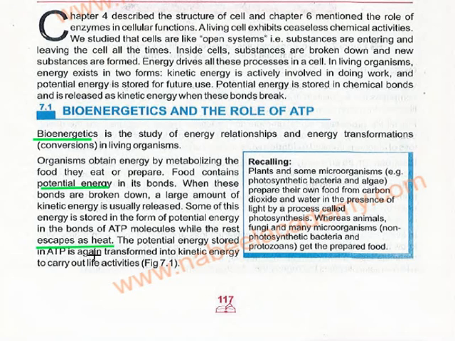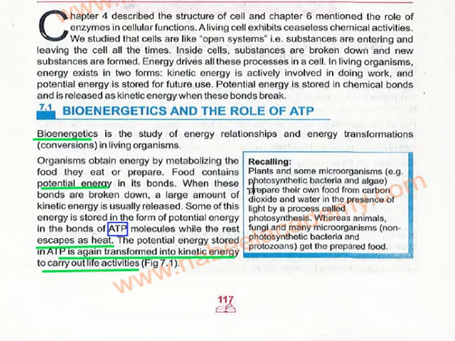The potential energy stored in the ATP is again transformed into kinetic energy to carry out life activities. So when we need that energy, that ATP is transformed into kinetic energy. What is ATP? ATP is actually the currency of energy. These are the units of energy, and the body stores the energy in the form of ATP.